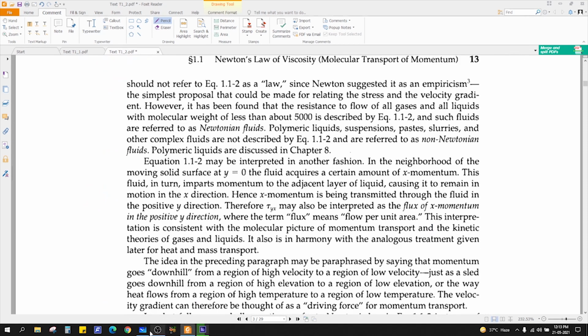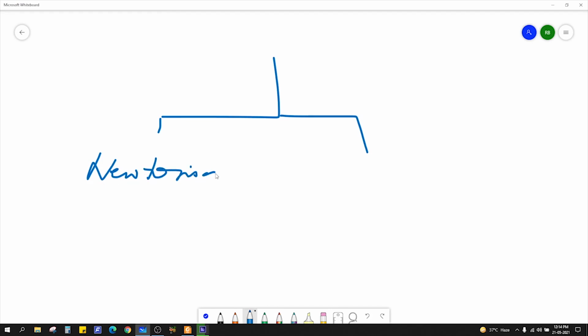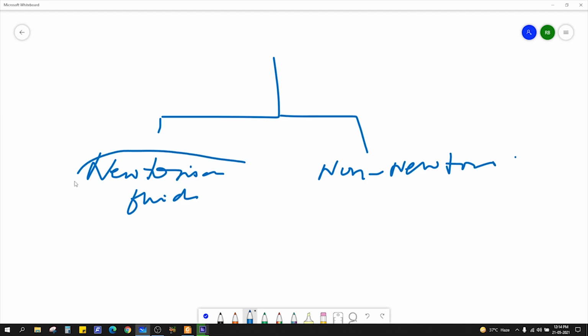Now there are two types of fluids. Fluids are classified into two types: one is Newtonian fluids and the other is non-Newtonian fluids. What are Newtonian fluids?